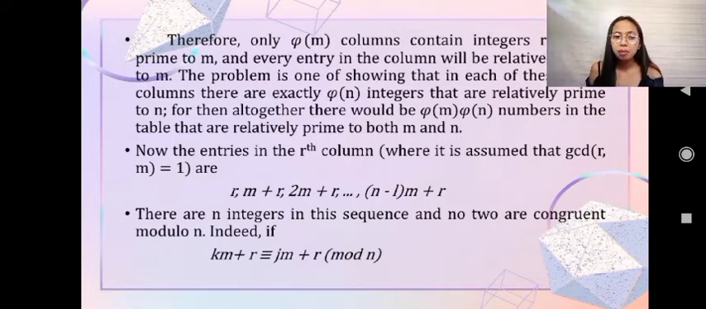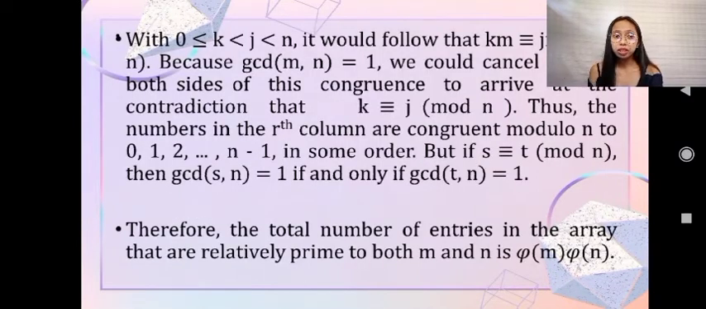Indeed, if km plus r is congruent to jm plus r mod n, with 0 less than or equal to k less than j less than n, it would follow that km is congruent to jm mod n. Because the GCD of m and n equals 1, we could cancel m from both sides of this congruence to arrive at the contradiction that k is congruent to j mod n. Thus the numbers in the r column are congruent modulo n to 0, 1, 2, up to n minus 1 in some order.